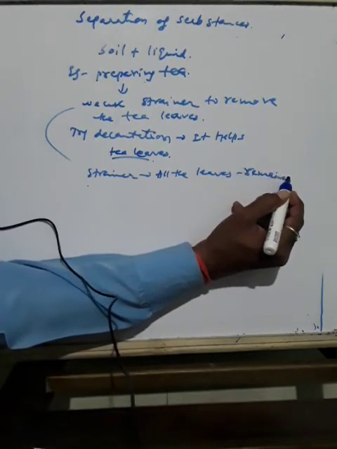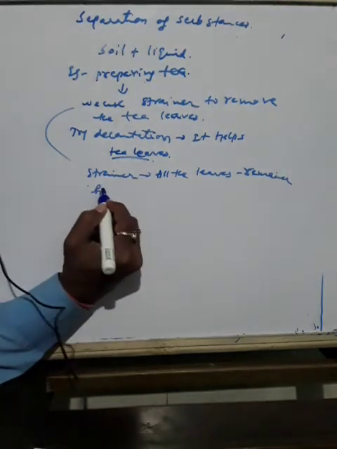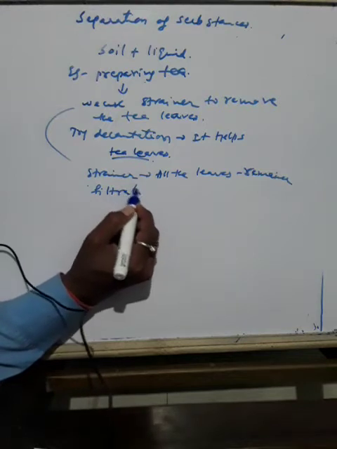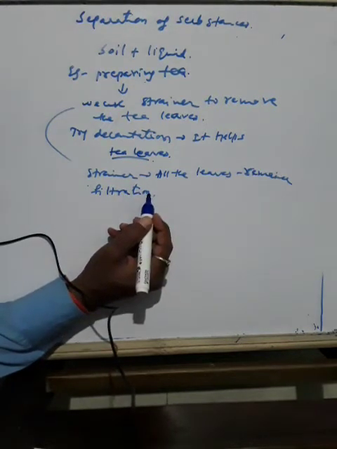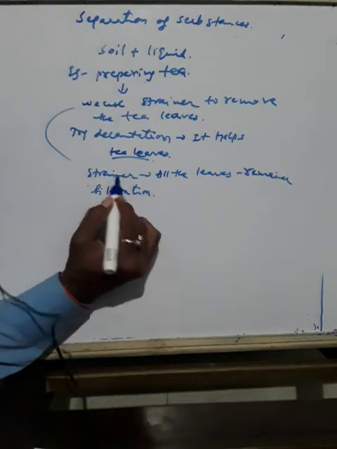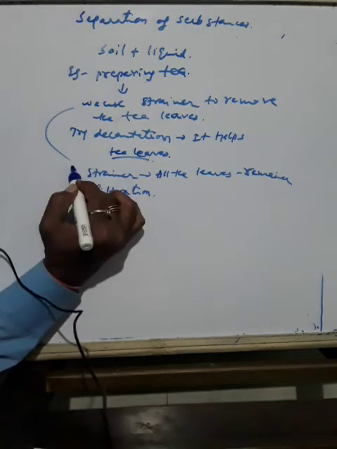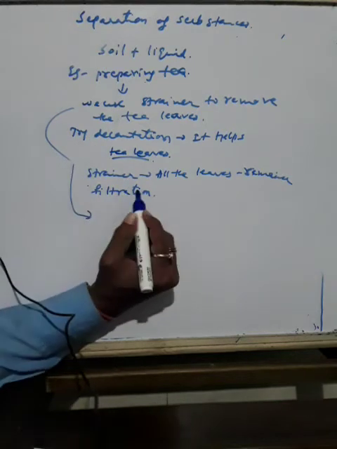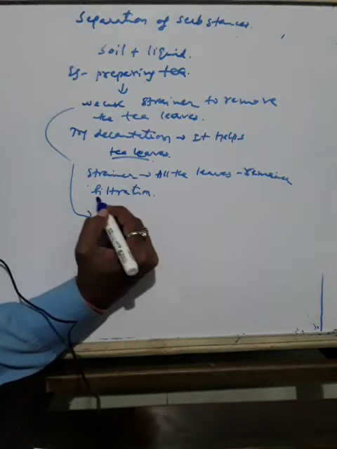So this process is called filtration. So which method of separating tea leaves from prepared tea is better? Whether decantation is better or filtration is better to separate tea leaves from tea? So the best method is filtration.